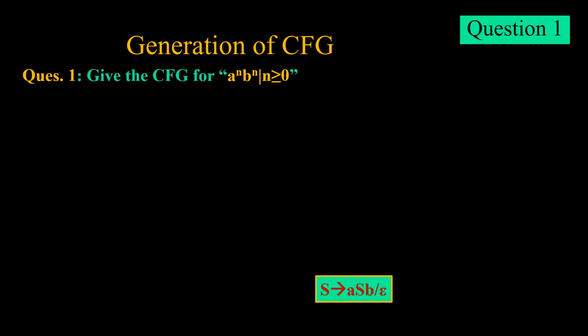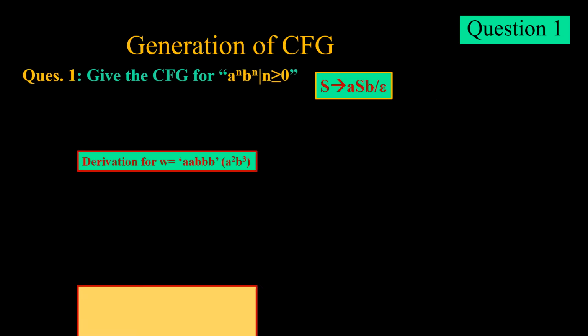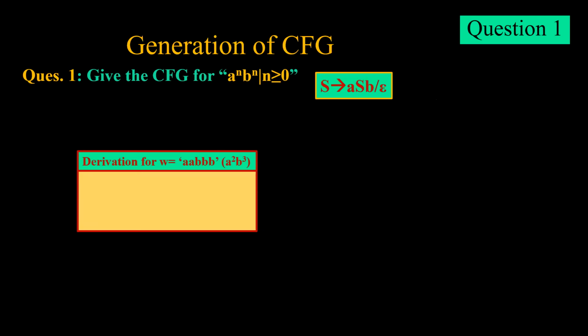Now we will check for the same question and same grammar, is it feasible to get a^2 b^3? We have S tends to aSb. Now the middle S has been again iterated with aSb. Now we have 2A and 2B on both sides, but we want 3B and 2A. We are stuck, we cannot get it.